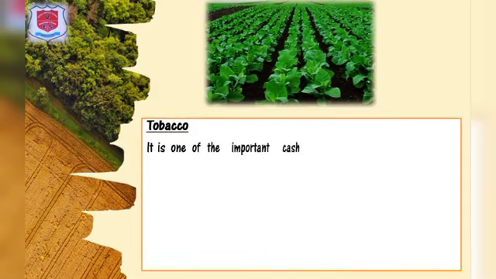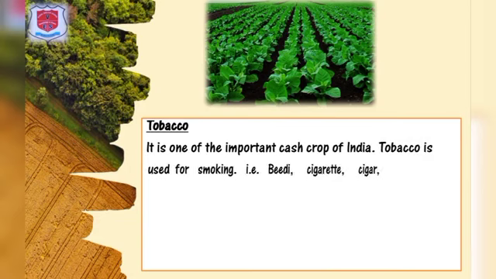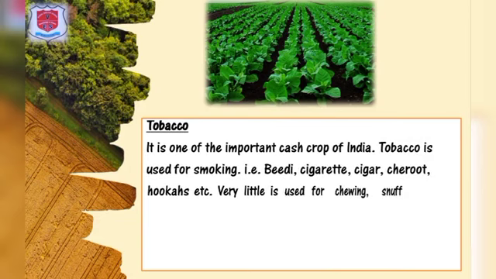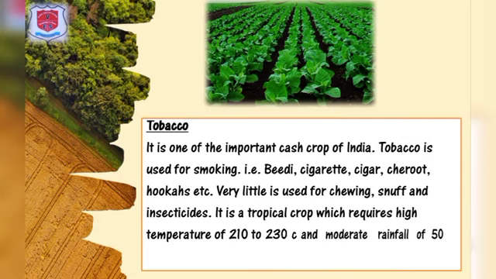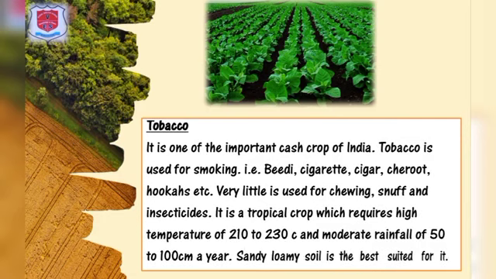Tobacco. It is one of the most important cash crops of India. Tobacco is used for smoking, that is bidi, cigarette, cigar, cheroot, hookahs, etc. Very little is used for chewing, snuff and insecticides.